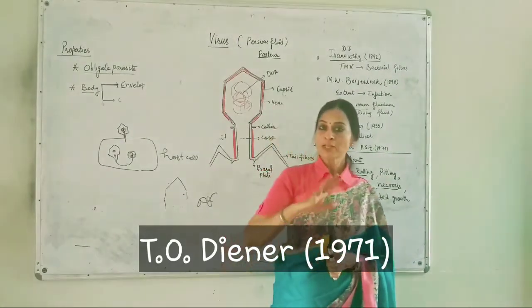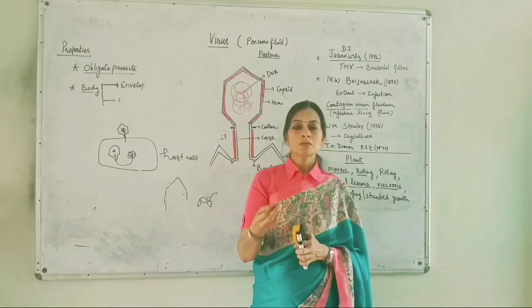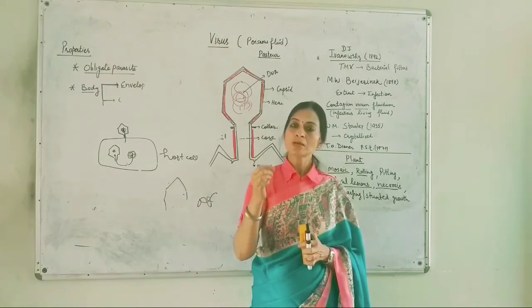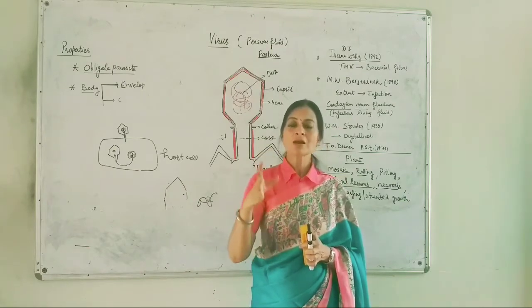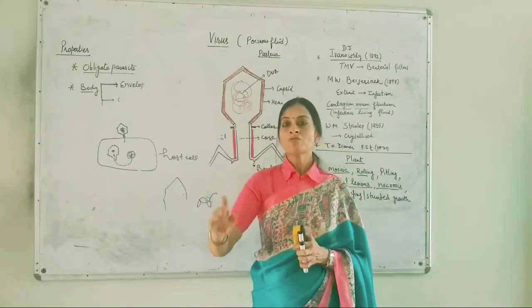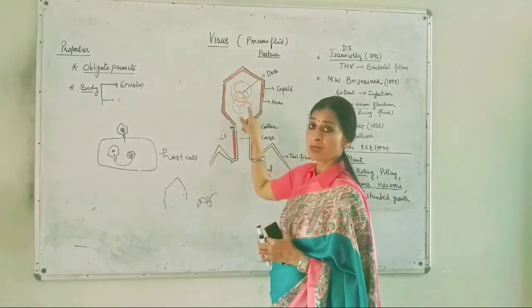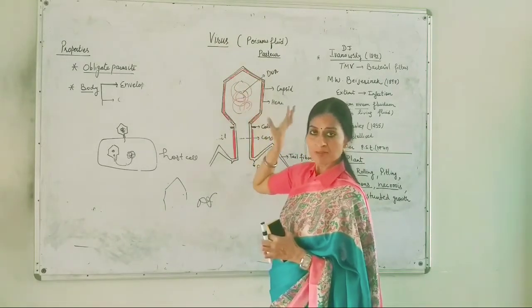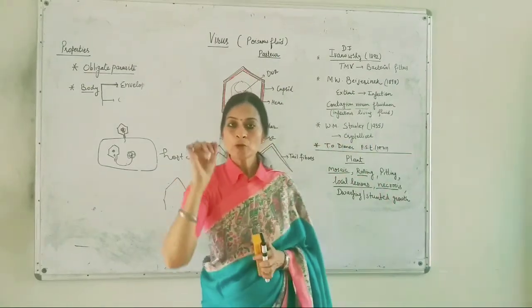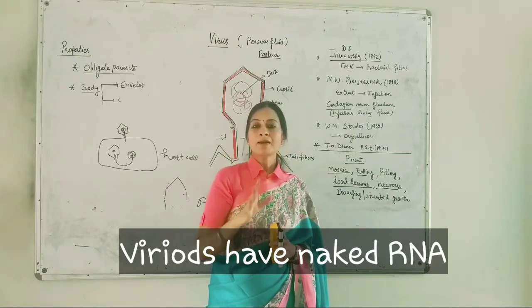Viroids are not actually viruses. Viroids are infectious agents which are made up of infectious RNA only. The difference between viruses and viroids is that viruses have a protein cover around their DNA or RNA, whatever genetic material they possess. But the viroids are naked RNA.